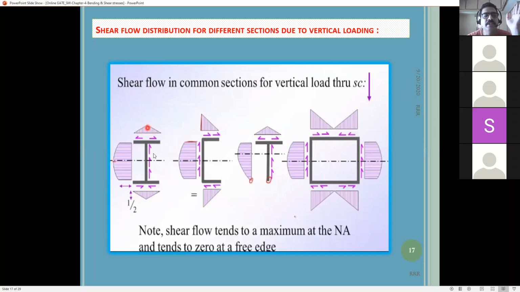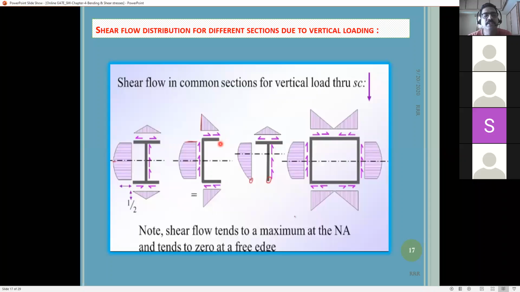If you consider here, if you see the extreme edge here, that's why the shear flow is considered as zero. And here also the triangle is zero, here also zero. If you see this figure, it is zero, it is zero, it is zero. Here also, it is zero, it is zero, it is zero, right? So if you see the next, the I section, for the I section only these two are the free edges.